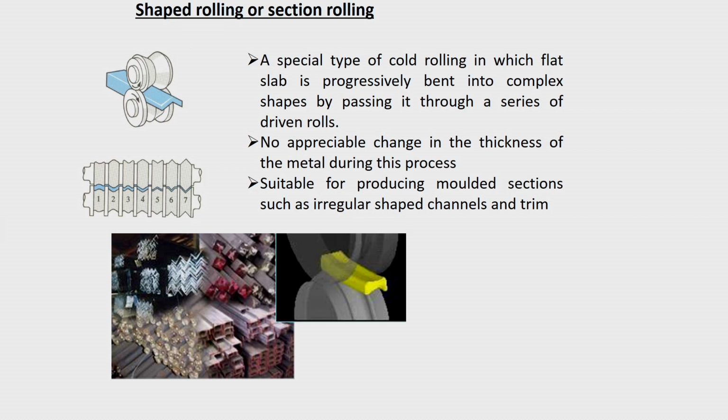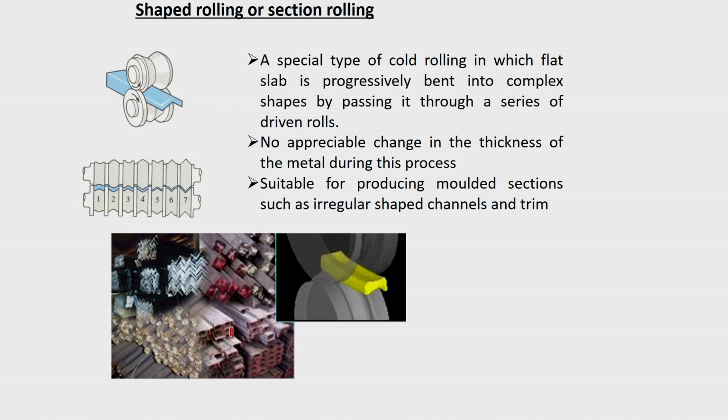And you can get a special type of cold rolling in which a flat slab is progressively bent into a complex shape by passing it through a series of driven rolls. You can get different shapes also. See, like these types of shapes. Now you will find that rooftops, tin sheets in roofs, are also there with a corrugated shape. These are all obtained by section rolling and other things. So, you can get different shapes.